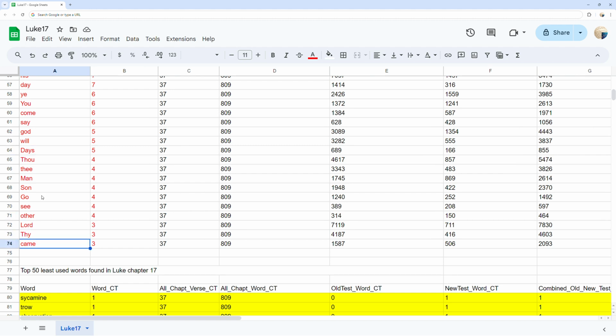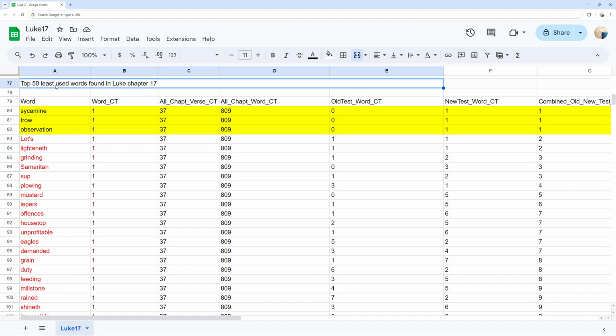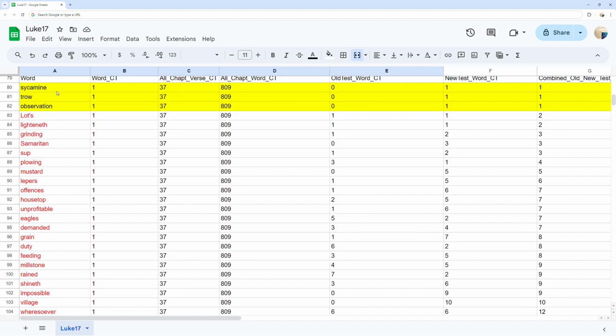Top 50 least used words found in chapter 17. You can see the least frequent words in Luke chapter 17 and the word count for each. As well, you can compare that to the total times those words are used in the whole of each Old Testament, New Testament, and both Old and New Testaments.